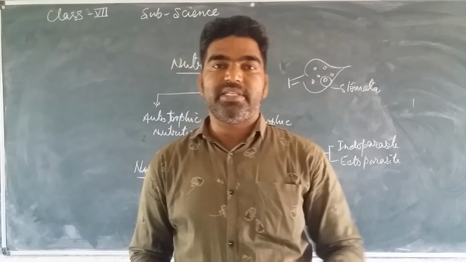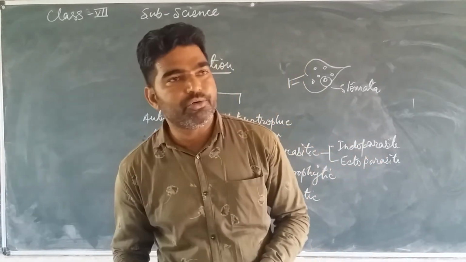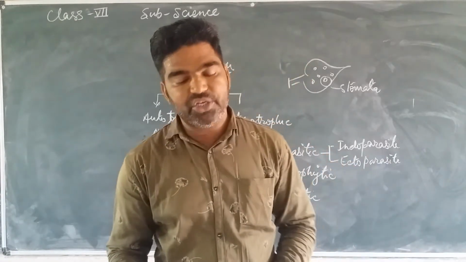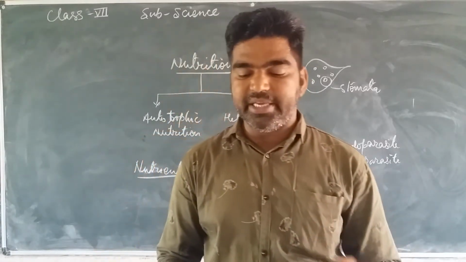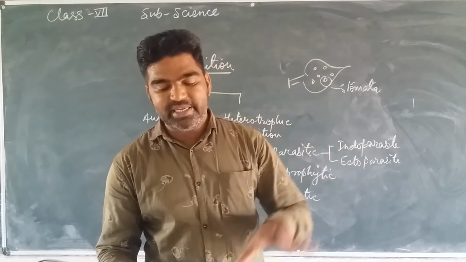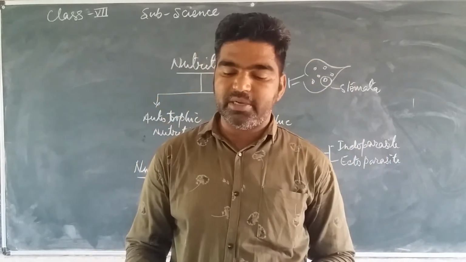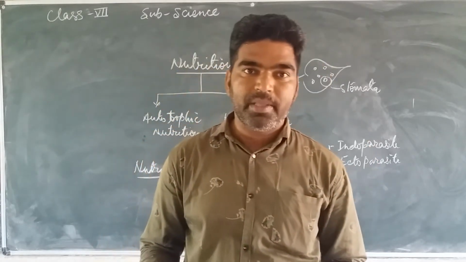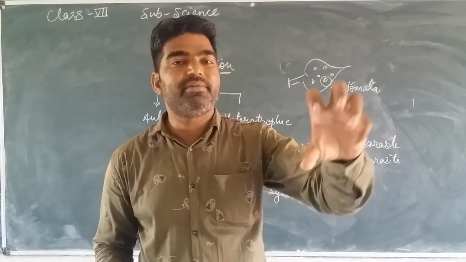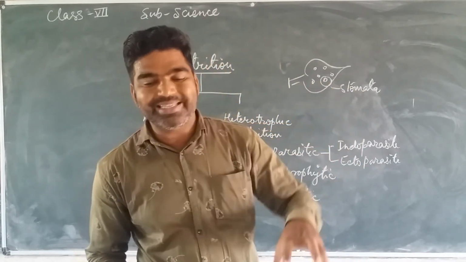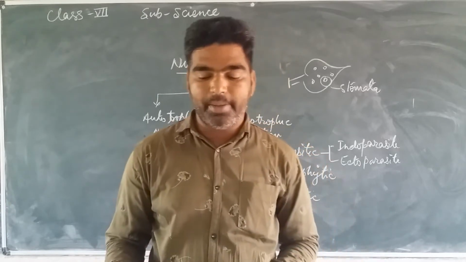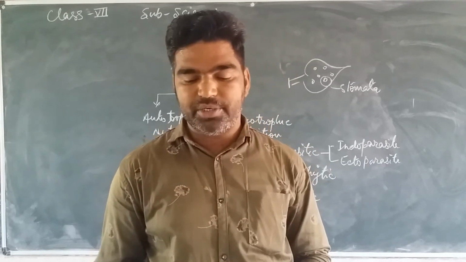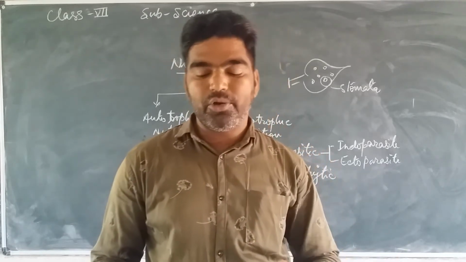In that we discuss the different steps of holozoic nutrition: ingestion, then digestion, absorption, assimilation and egestion. These are the basic 5 processes in holozoic nutrition in animals or in amoeba. Means how amoeba derives its food, how it takes its food particles or food materials. So these are the 5 different steps in the process of holozoic nutrition.